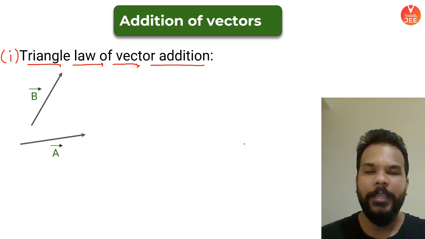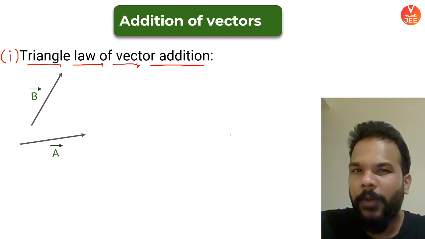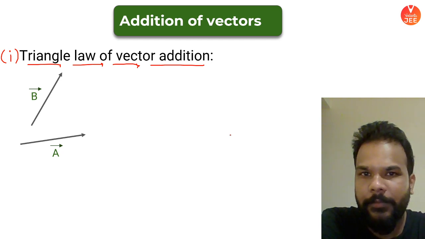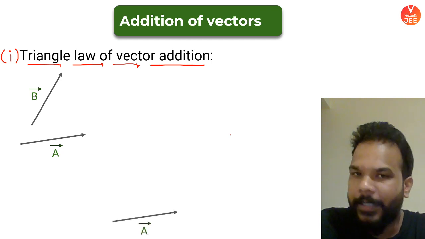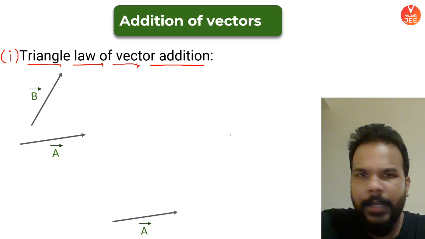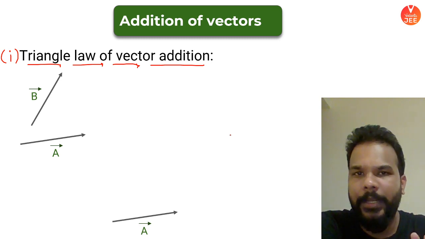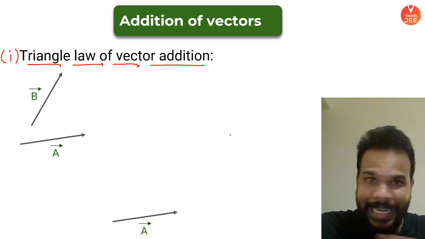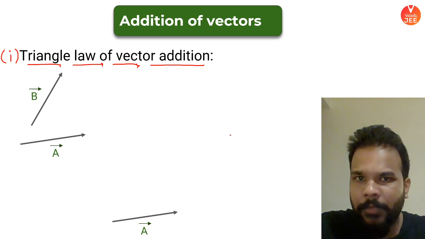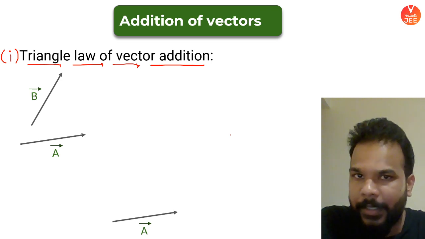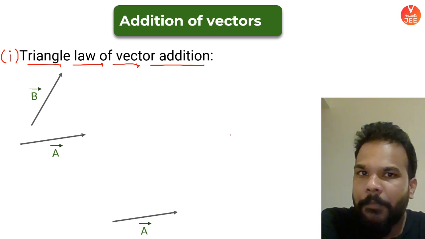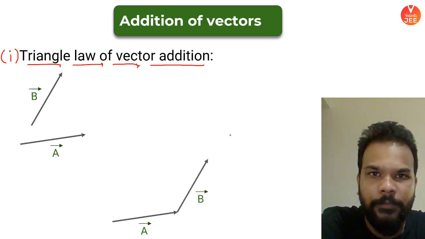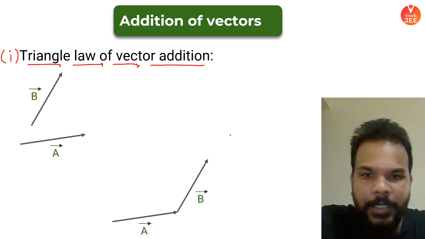Say you have these two vectors A and B. You have to arrange them in a very particular manner. Say you pick your vector A here. You have done nothing, you have just displaced it and put it somewhere else without changing its magnitude and direction. You can see that it is still the same vector A. Now look at the way I am placing vector B. Guys, I hope you are able to see this.